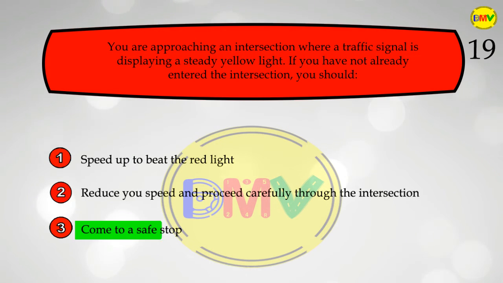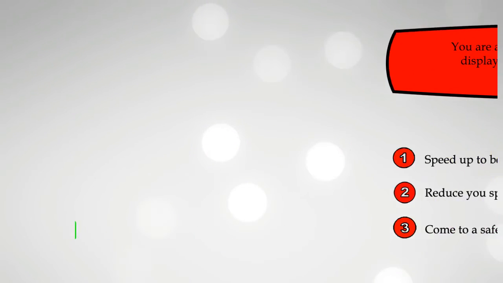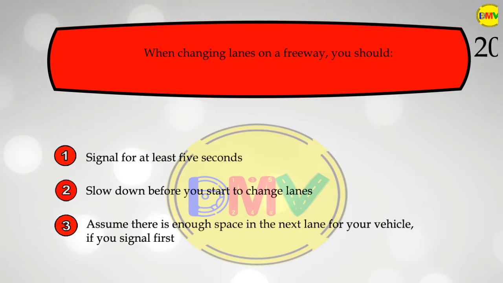The correct answer is 3. At an intersection controlled by a steady yellow light, you should bring your vehicle to a safe stop. If you are already within the intersection when the light changes from green to yellow, continue through the intersection at a safe speed.